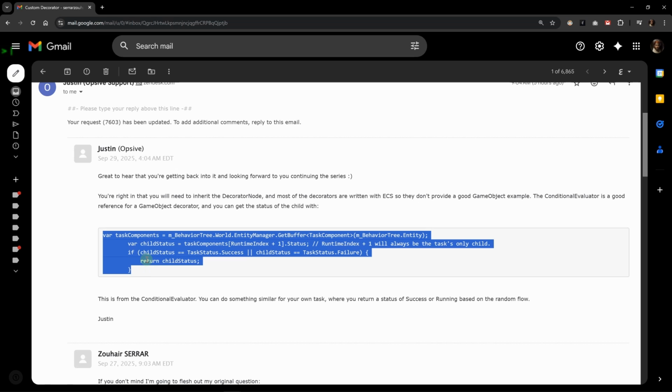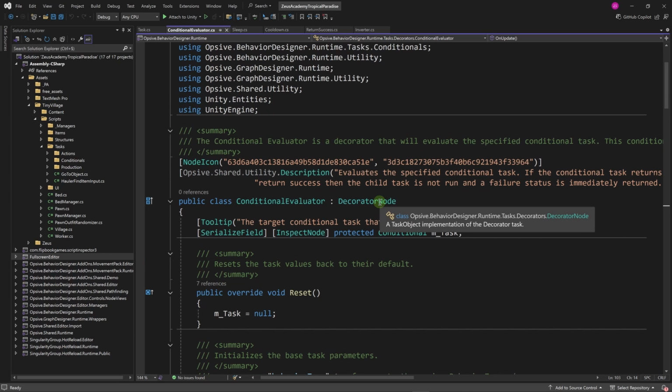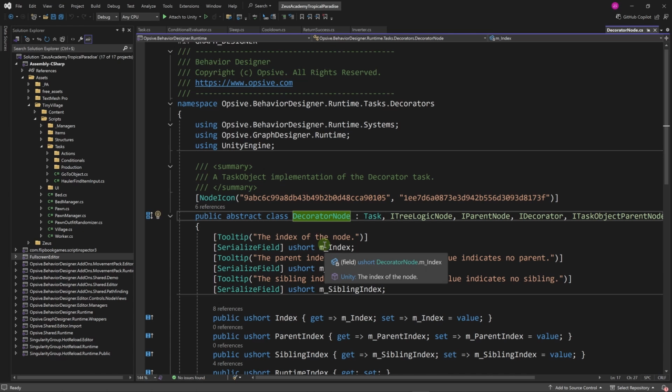And by doing this, you will have a vanilla decorator that doesn't do anything. Because the problem is, if you don't override the onUpdate method, the decorator node inherits from task, and its onUpdate method always returns the success status. So indeed, you're going to create a decorator that will always return success no matter what the child is doing. And in fact, it will even skip the execution of the child task, in which case, why even bother creating such a useless decorator? Okay, in our code, let's go ahead and create our decorator.